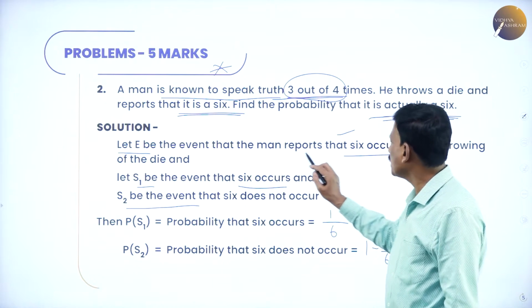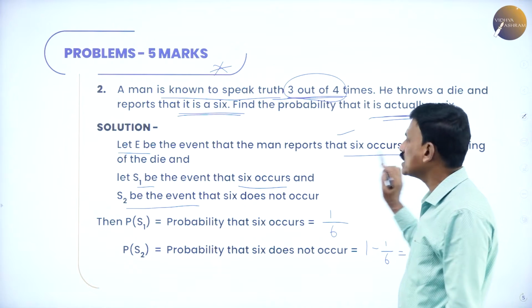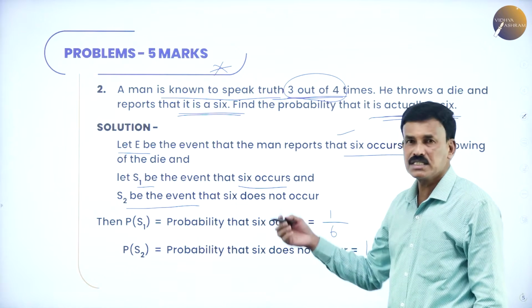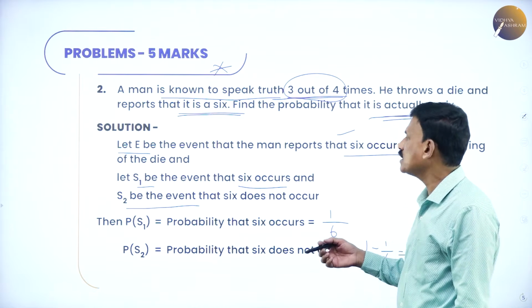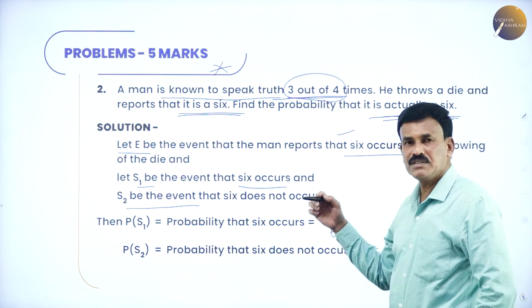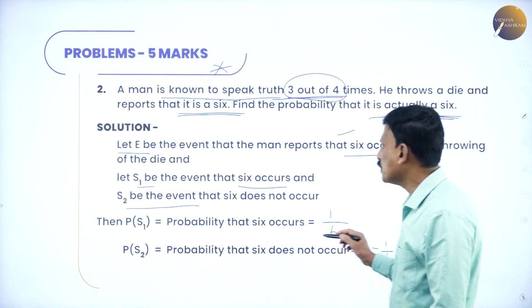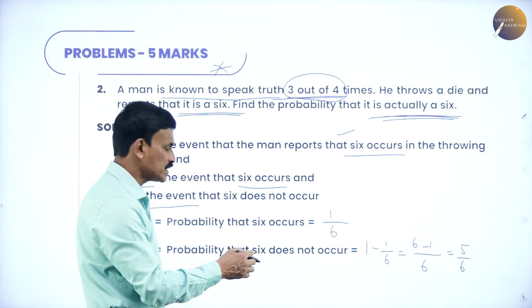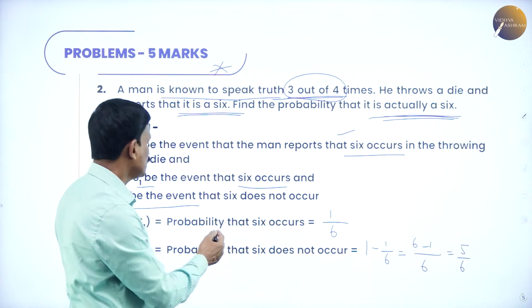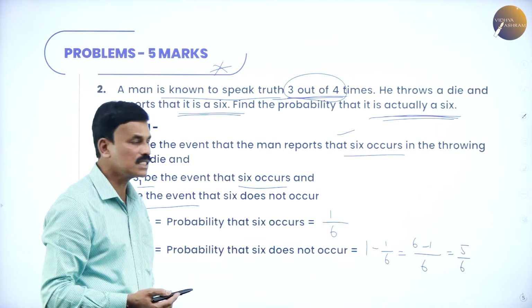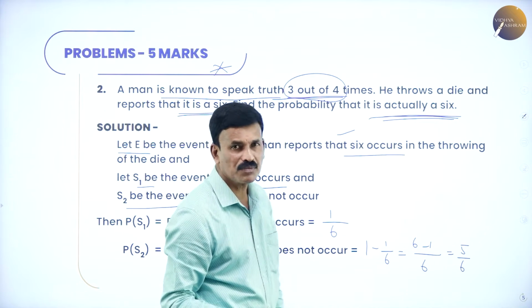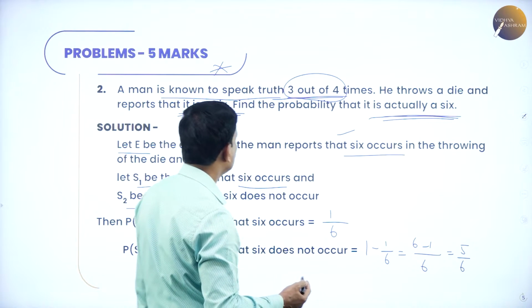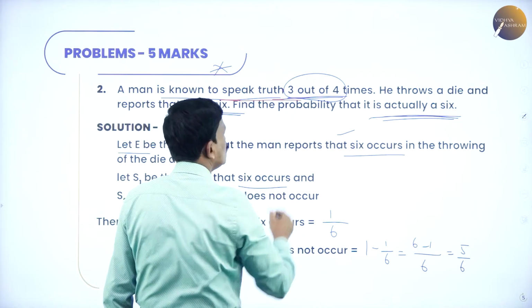Let E be the event that the man reports that 6 occurs in throwing the die. Now let us define two events S1 and S2: that he will speak the truth and he will not speak the truth. So the probability of S1, the probability that 6 occurs, is 1 by 6, and the probability that 6 does not occur is 1 minus 1 by 6, which is 5 by 6. Further it is given he will speak the truth 3 out of 4.